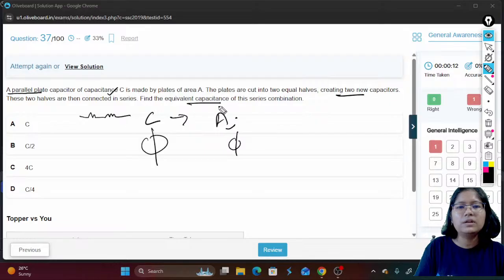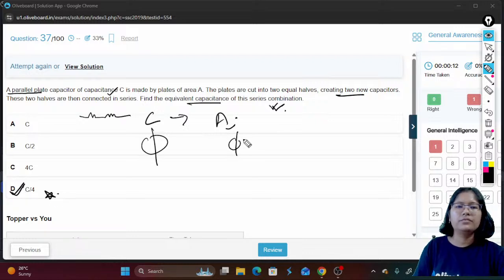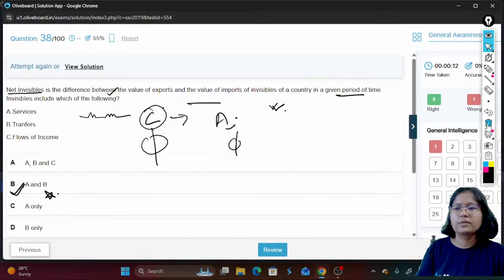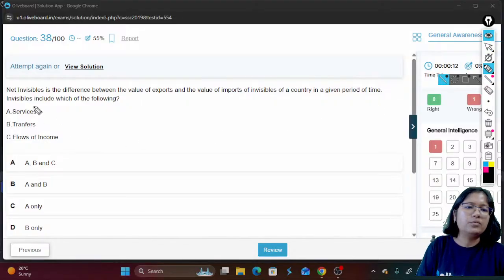What is the equivalent capacitance in the series combination? So the equivalent capacitance will be C by 4. For 1, if it is C, for 2 plates it has been half, so it is going to be 2 by 4. C by 4.